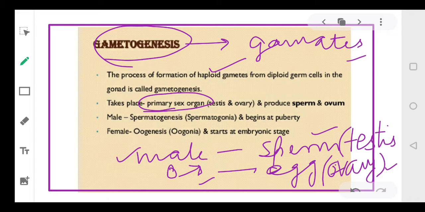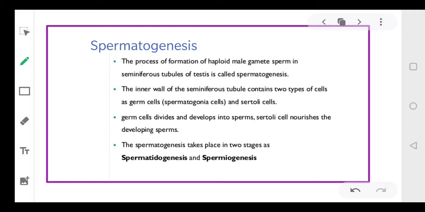And this process in case of males is called spermatogenesis. What is spermatogenesis, dear? The formation of sperms. In female this process is called oogenesis. Right, this is called oogenesis. Now coming to the first process, which is spermatogenesis. What is spermatogenesis, dear students? The formation of sperms in the testis.